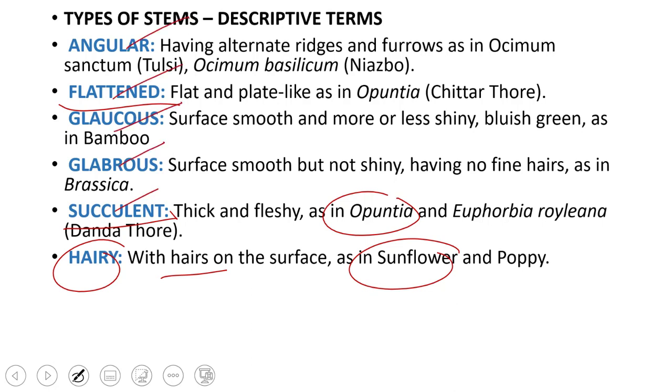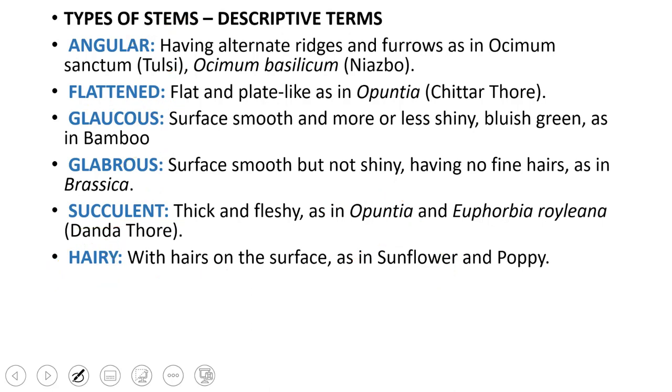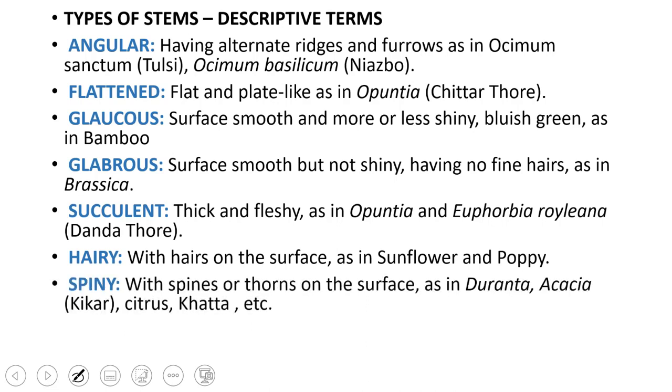So a stem can possess more than one of these properties that we have discussed so far. Then we have spiny, stem with spines, or what we call thorns, like in Duranta or Acacia, and also on the citrus plant, the citrus family, the stem carries spines. The spines are usually modified branches, as we shall see later in the course.